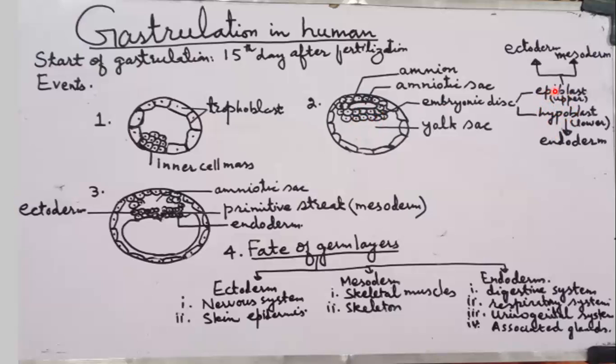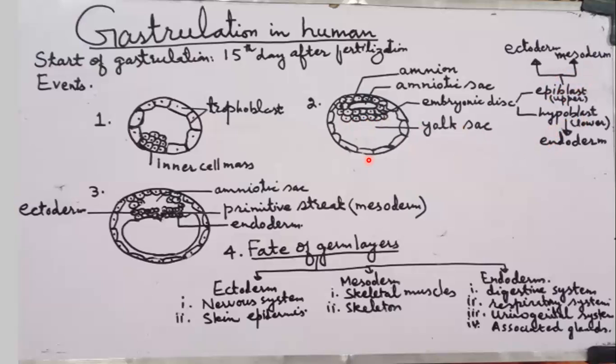Epiblast is actually presumptive ectoderm and mesoderm, meaning in future this epiblast forms ectoderm and mesoderm, while the hypoblast, which is facing the yolk sac, forms the future endoderm.